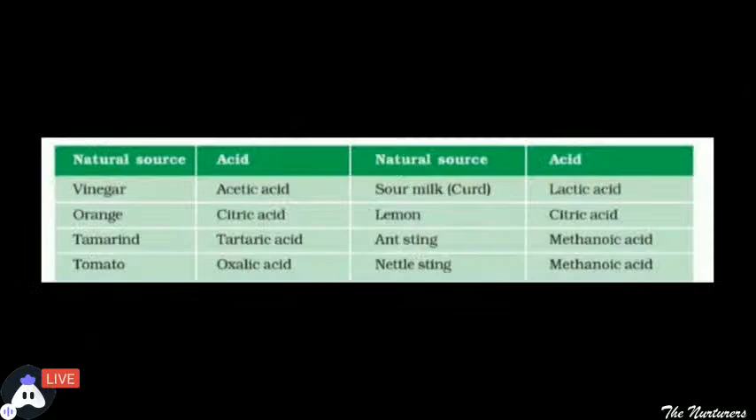See students, here is a flowchart on your screen, an important table basically. You can take the screenshot, as a 1 marker question can be asked from this particular table. You can easily grab that 1 mark. And since your first paper would be the MCQ one, you need to be very particular about these small questions. So tamarind is also important. It contains tartaric acid. Nettle sting contains methanoic acid. Please do take the screenshot of this table and mark it as important.